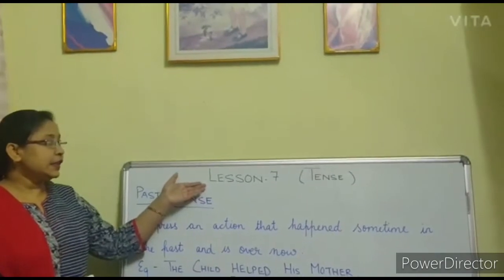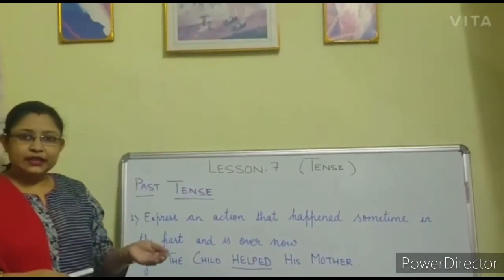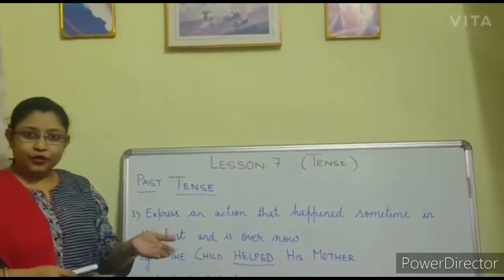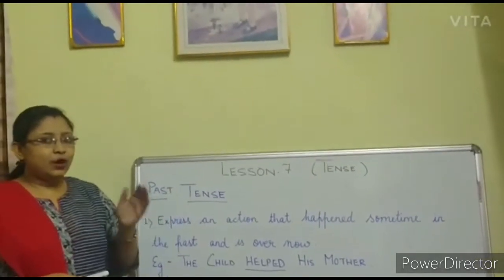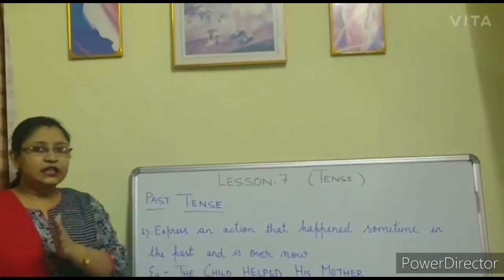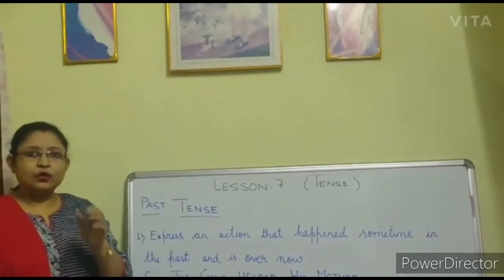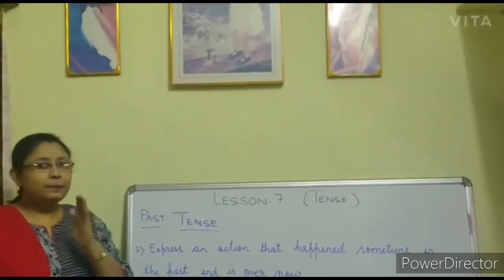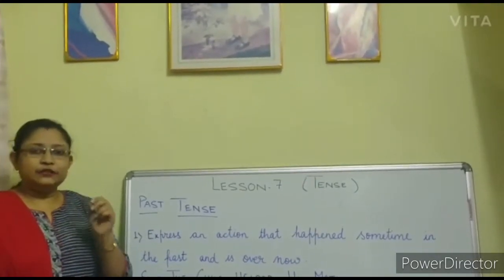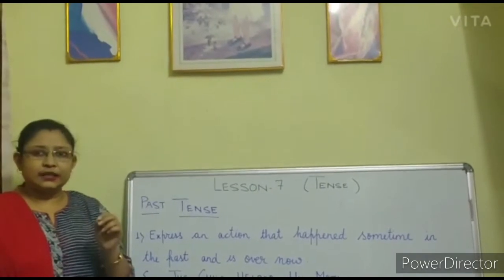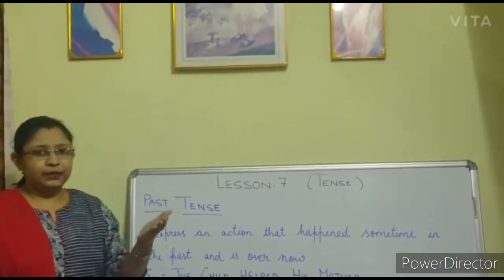Today we will do lesson 7, that is tense. I have already explained just now, tense refers to time and 3 forms. Remember? In the previous video I explained about present tense and present continuous tense. Today in this video I will be explaining about past tense and past continuous tense. So let us begin with the definition. Now what is past tense? Past tense refers to an action that has already happened.